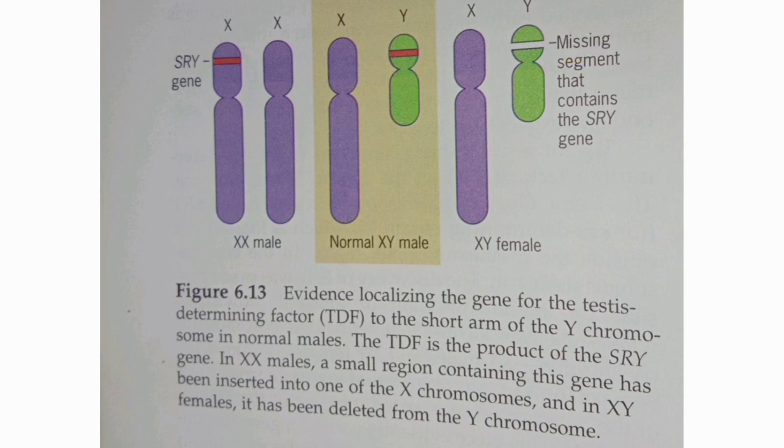Due to the missing segment of the SRY gene, there is no product of this gene, so there is no TDF, so there is an absence of testosterone, and so no DHT, that is dihydrotestosterone. At last it will develop into the ovary as the female reproductive structure.